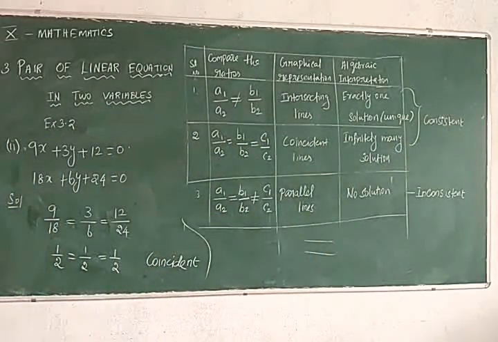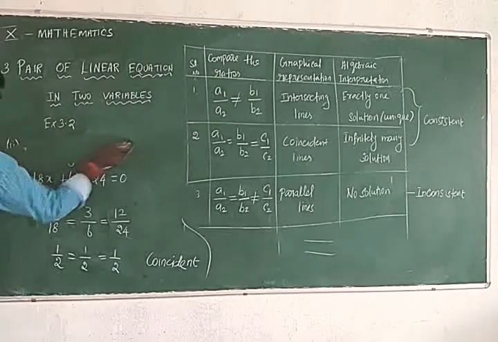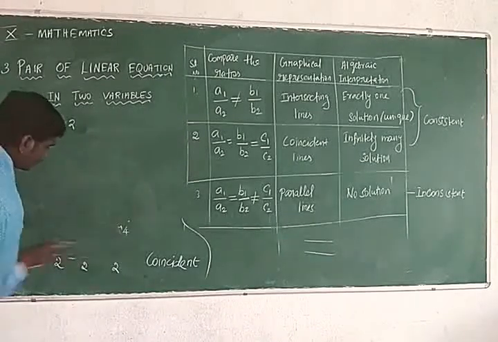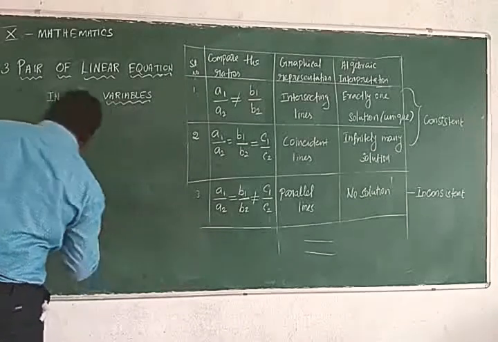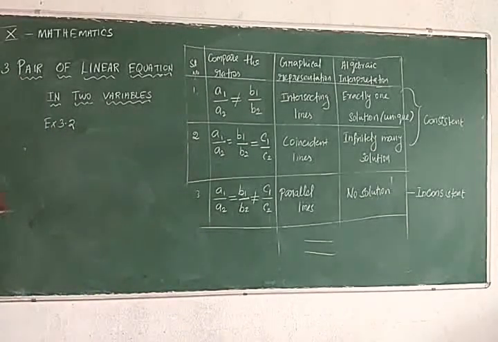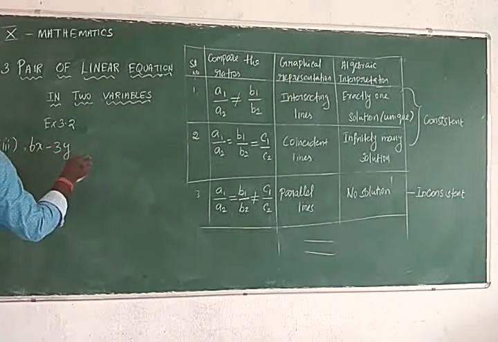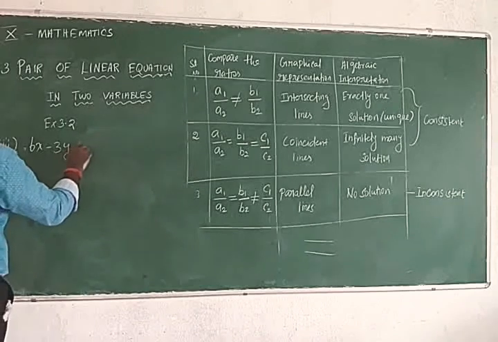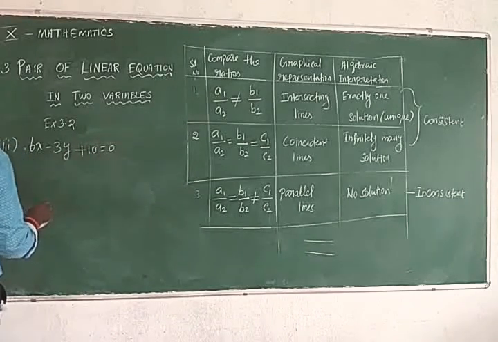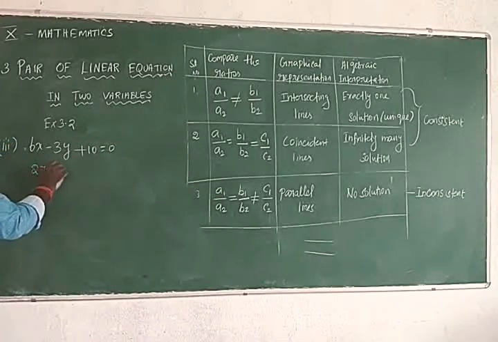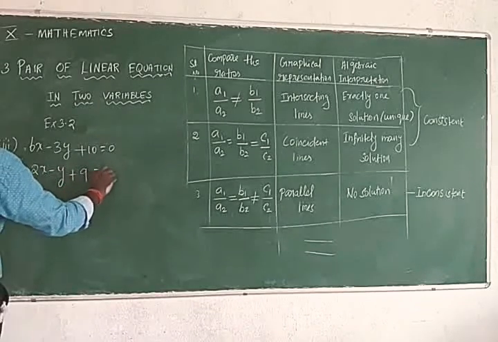Next one, third one: 6x minus 3y plus 10 equal to 0, and 2x minus y plus 9 is equal to 0.